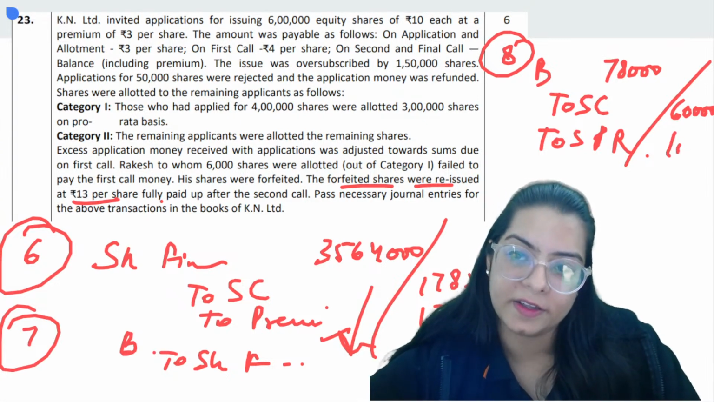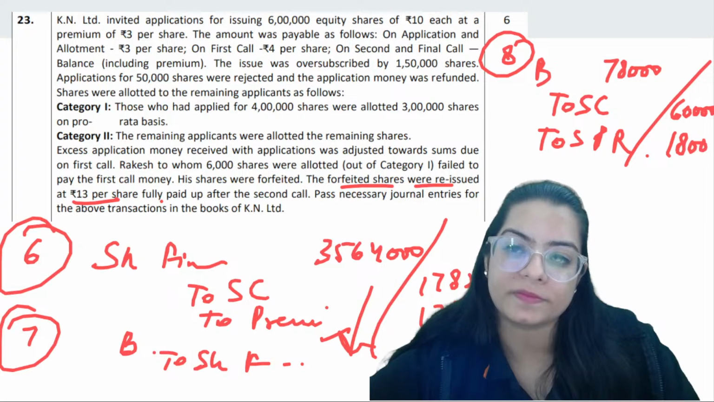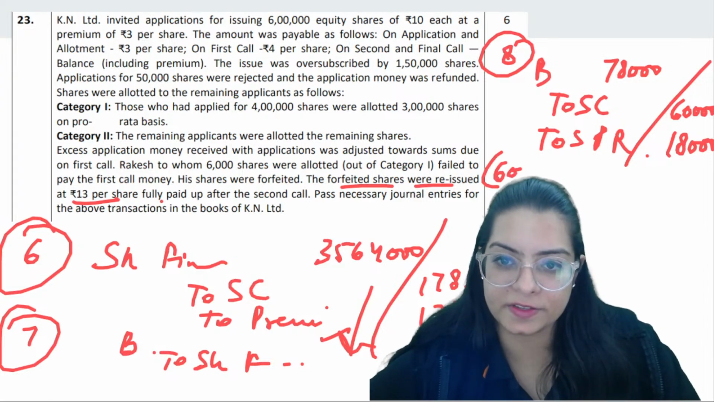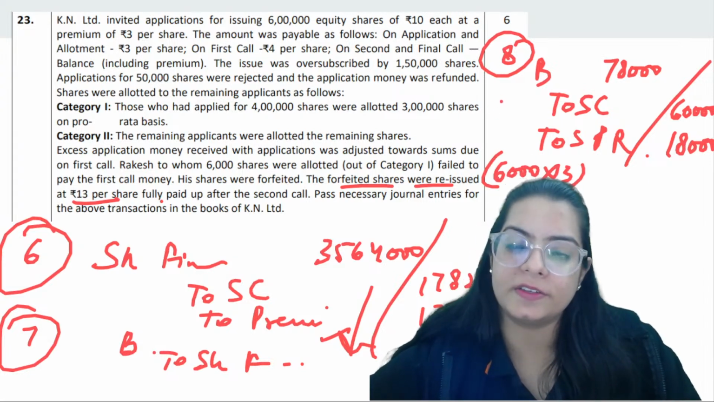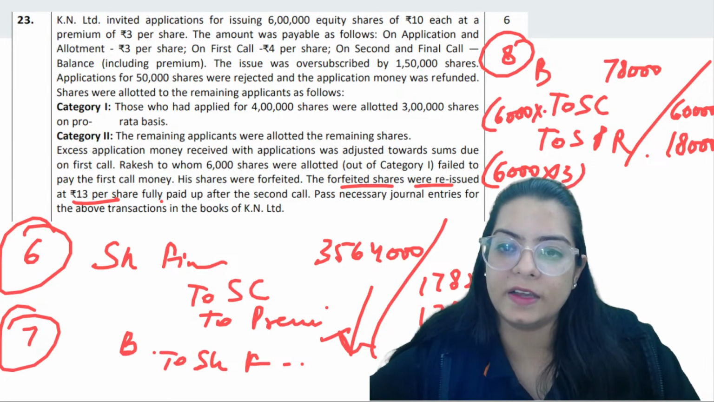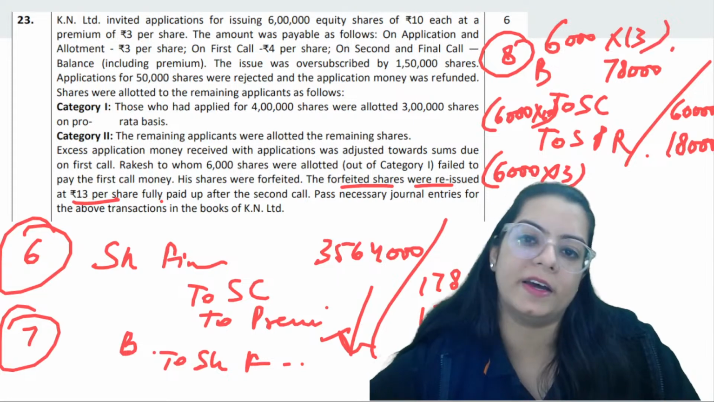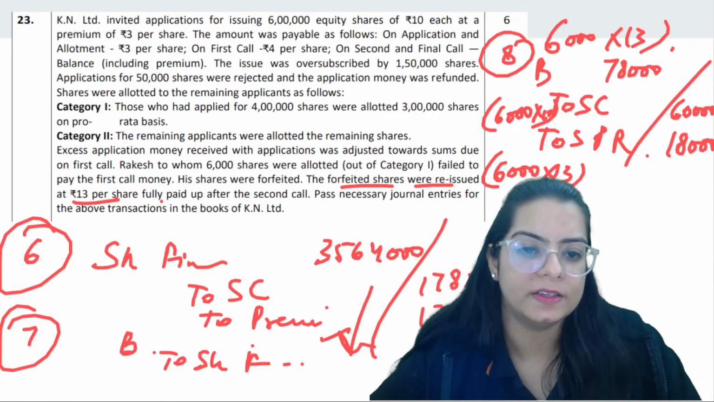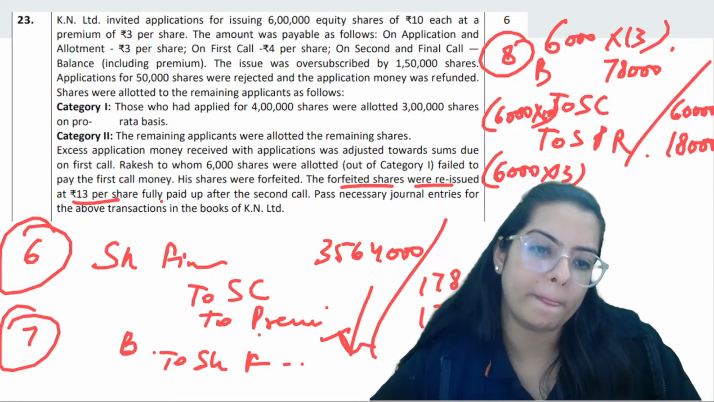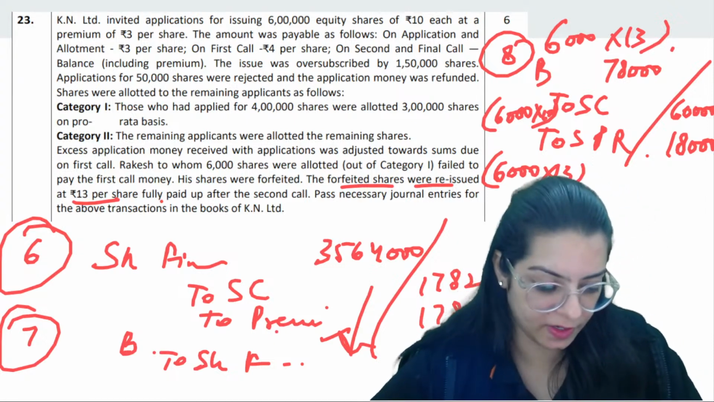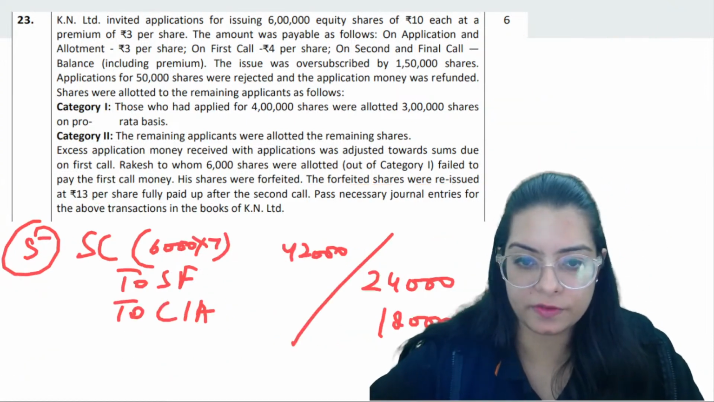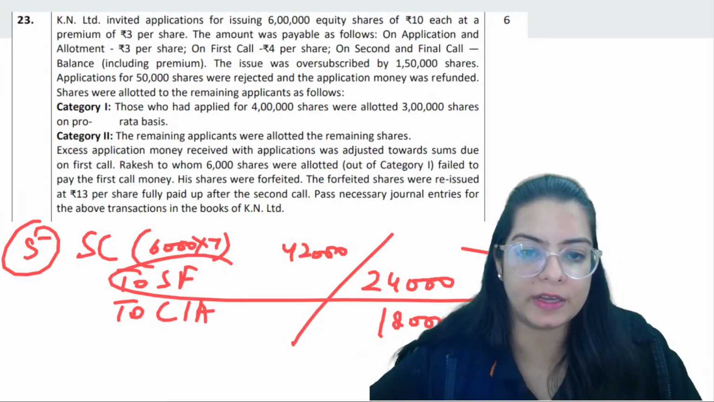13 is for, 3 is for your SPR. So 6,000 into 3, 6,000 into 10, and 6,000 into 13. This is how these values are calculated. Then the previous amount only will go in the capital reserve, right? Which you all have in forfeiture. Yes, this will go in capital reserve.